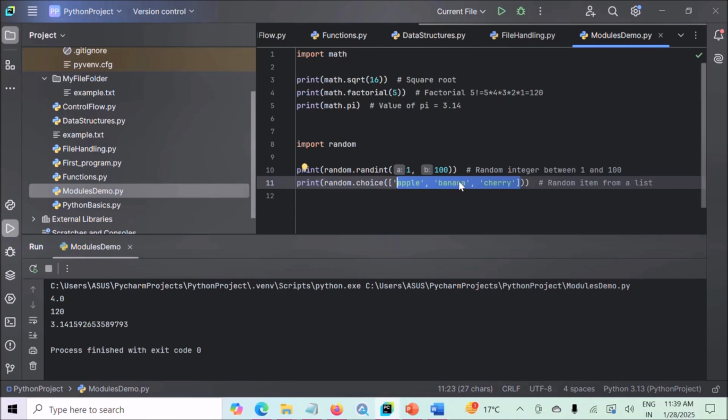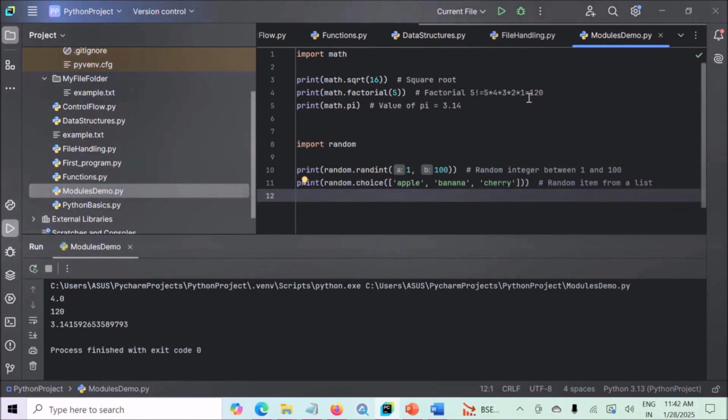It can be useful for selecting a random item from a list, like choosing a random card, making decisions in games, or picking options in simulations. Now let's execute the code and see the output of randint and choice.